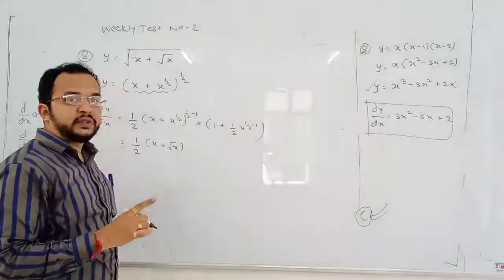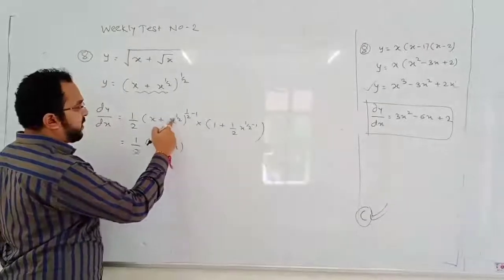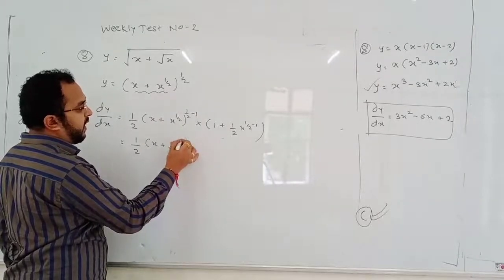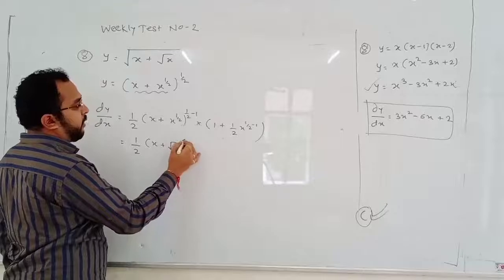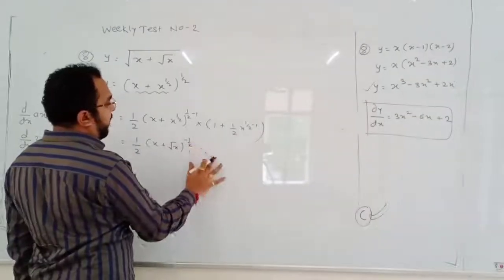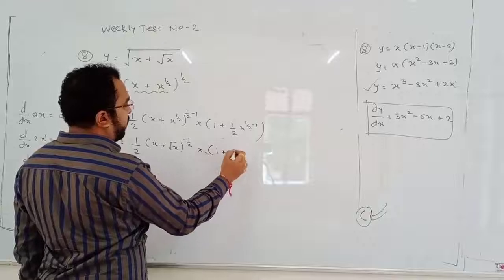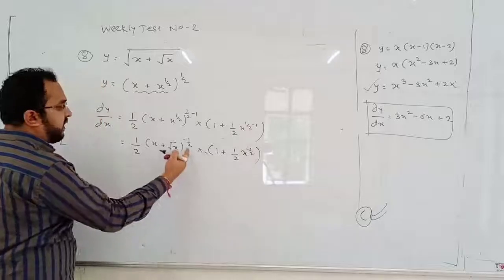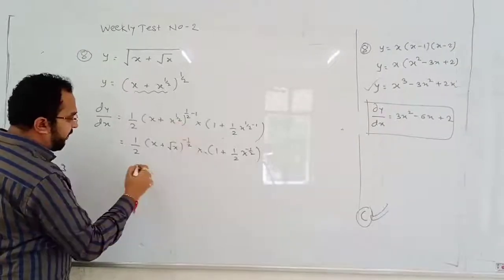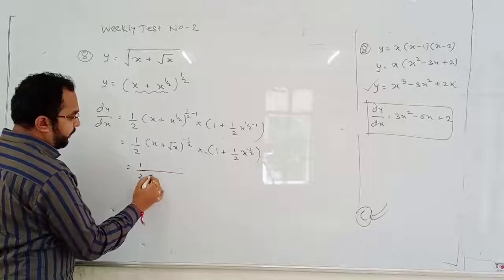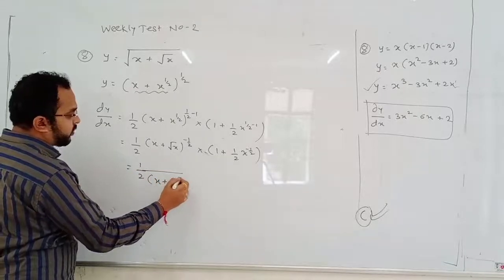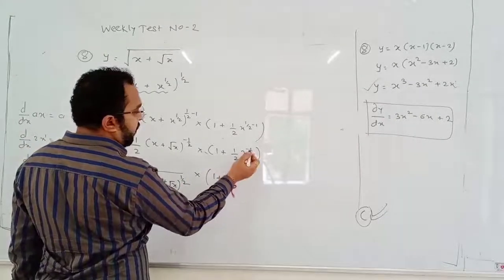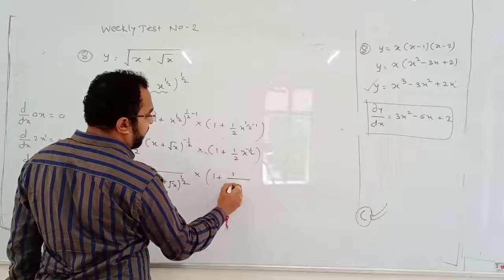We just saw that half minus 1 is minus half. So x plus, what is x to the power half? It is root x. Half minus 1 will be minus half, multiplied by 1 plus half minus 1, which will become minus half. Now minus half means it will become plus half in the denominator. So it will be x plus root x to the power half, multiplied by 1 plus, minus half becomes plus half in the denominator.